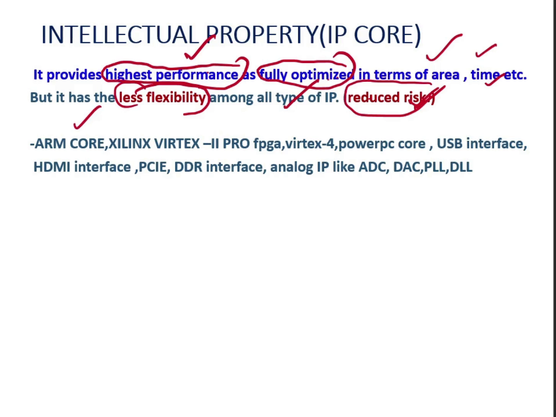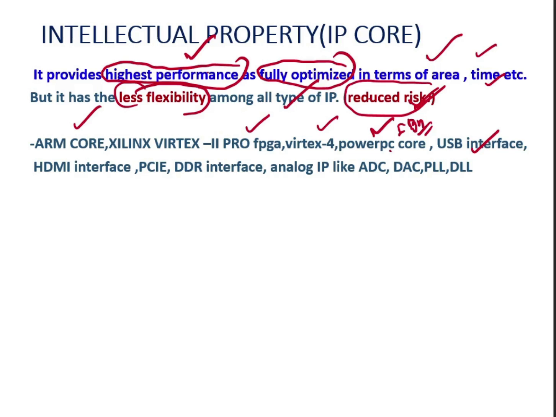The ARM core can be a hardcore IP. They provide the hardcore IP. Then the Xilinx Virtex-2 Pro FPGA is hardcore IP. Then Virtex-4 is hardcore IP. Inside the Xilinx there is a processor called PowerPC, designed by IBM. This PowerPC is designed by IBM. That is hardcore IP. Then a USB interface can be hardcore IP.